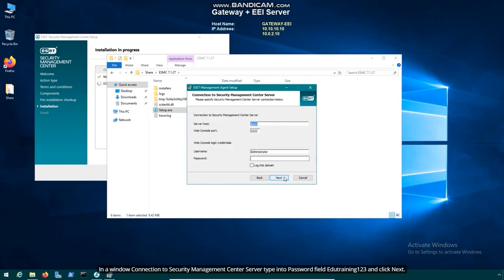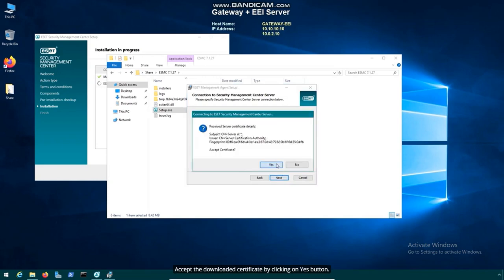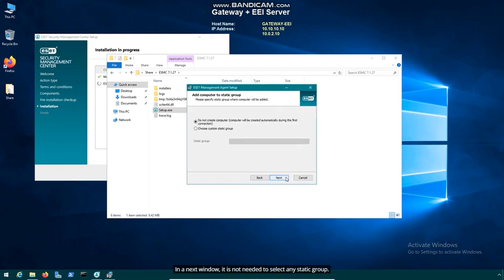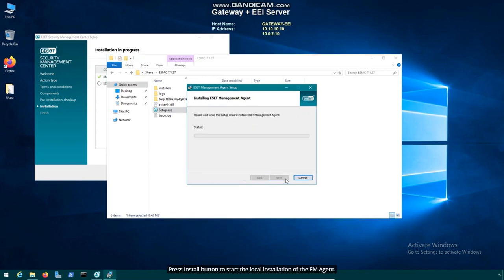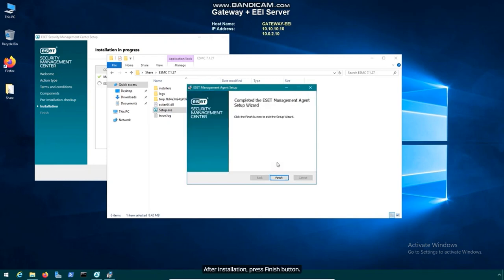In the window Connection to Security Management Center server, type into the password field edutraining123 and click Next. Accept the downloaded certificate by clicking the Yes button. In the next window, it is not needed to select any static group. Press the Next button. Use the default destination folder and press Next. Press the Install button to start the local installation of the EM agent. After installation, press the Finish button.